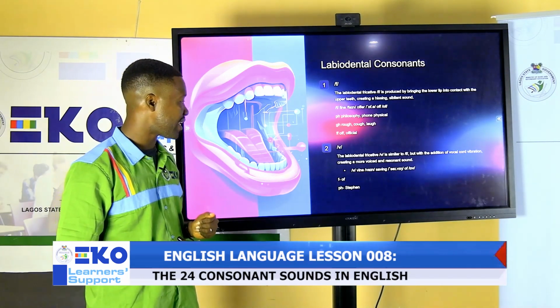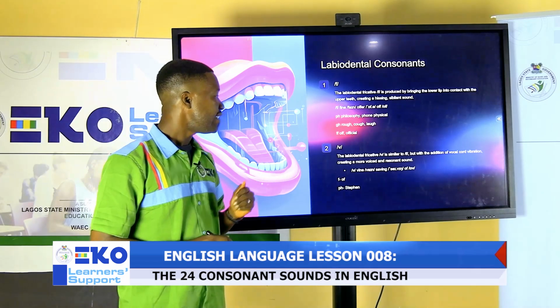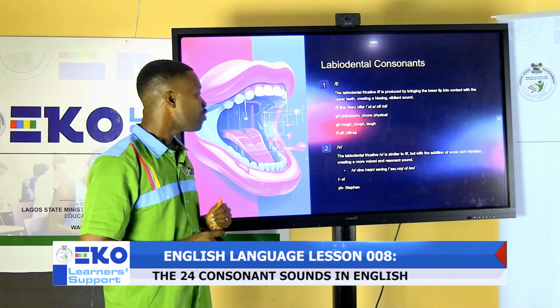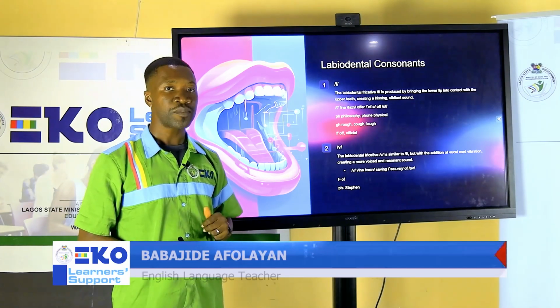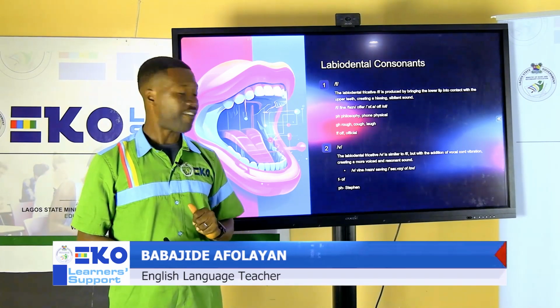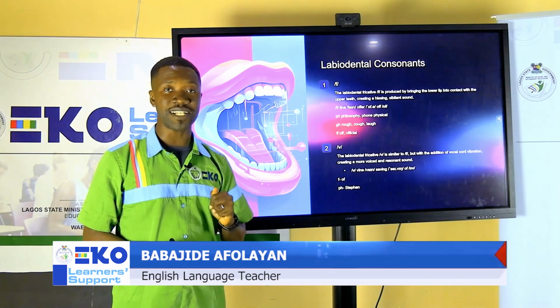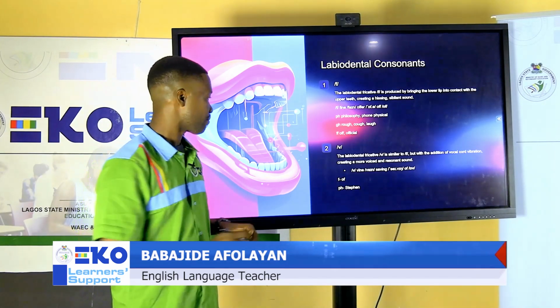Let's look at some examples. With the letter V, you can have the sound in words like vine, saving. We have it in the letter F in a word like of. We have it in the letters PH in words like Stephen.